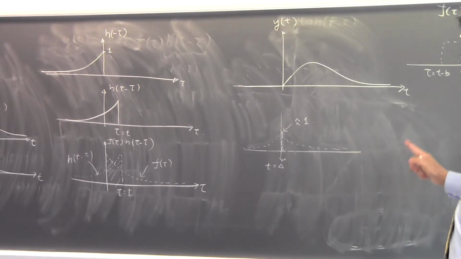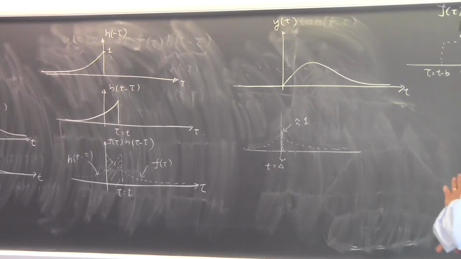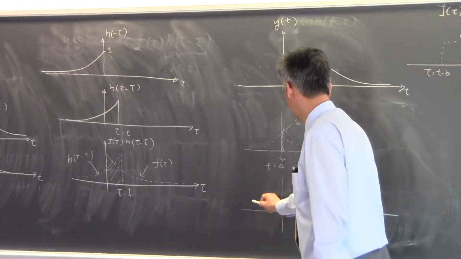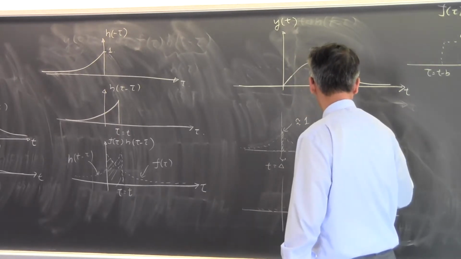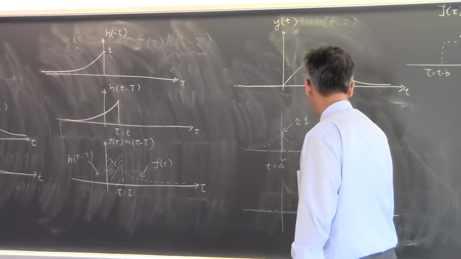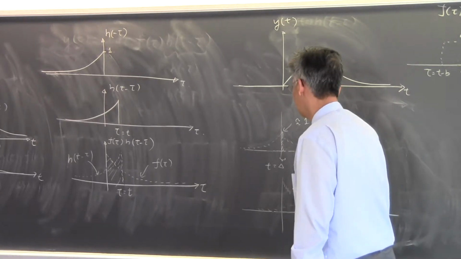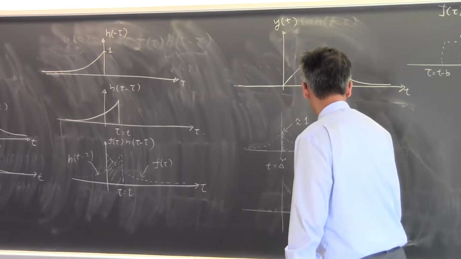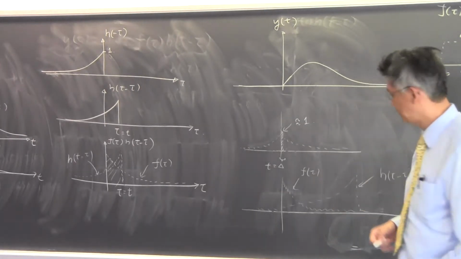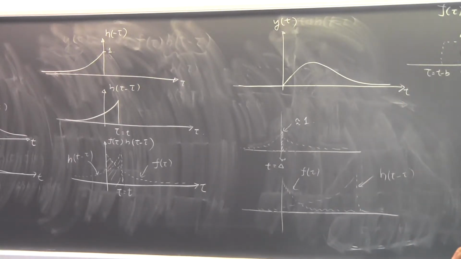Well, if you look at the two pictures, as you have very large overlap, this function would have moved all the way to the right, and then this function is still there, stationary, not moving. This is my f of tau. This is my h of t minus tau. You can see that the overlap integral is very small.